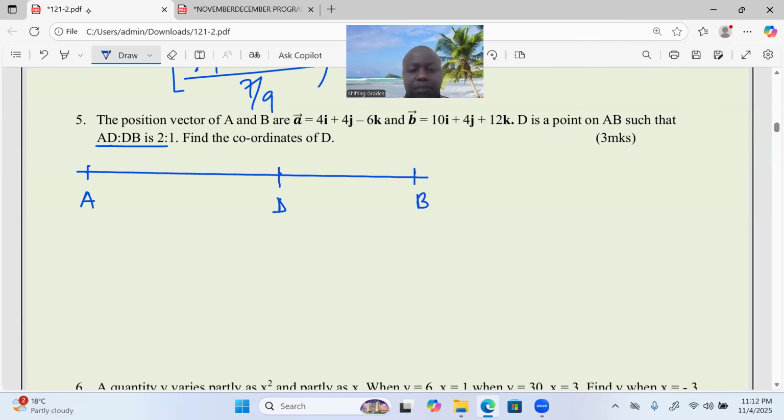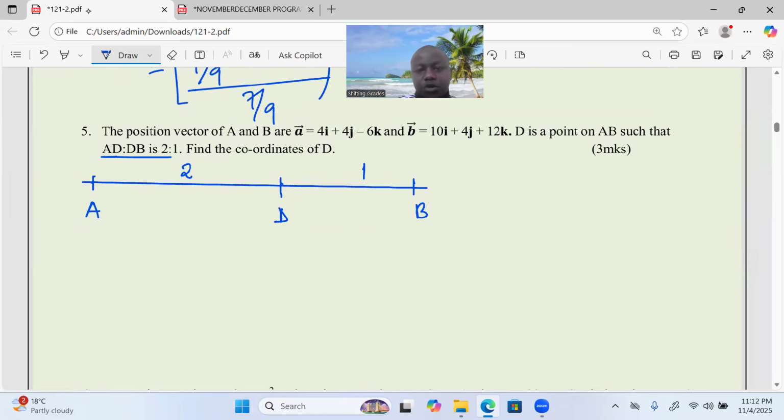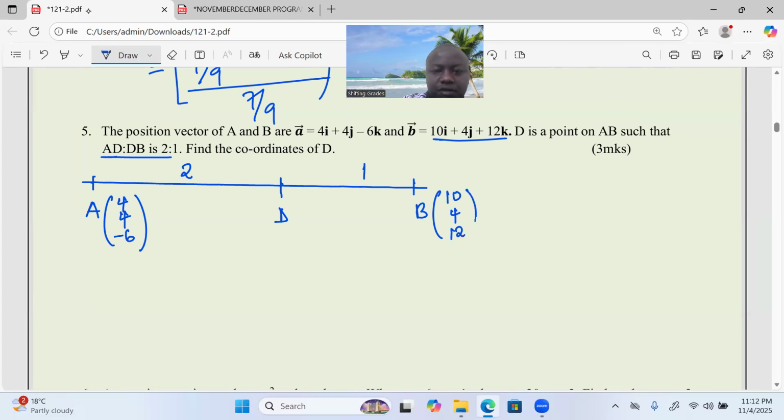And now, if we interpret this ratio very well, A to D, D to B, it means we have two proportions here and one proportion here. And you know, there are some already provided position vectors, meaning that we can find coordinates. According to the position of A, the coordinates of A are 4, 4, and -6. Then when you go to B, you extract the coordinates from the position vector there: 10, 4, 12. Then the other one was 4, 4, -6, right?